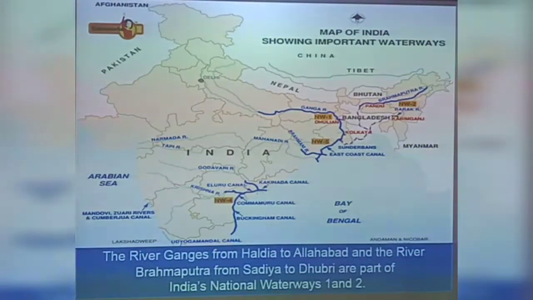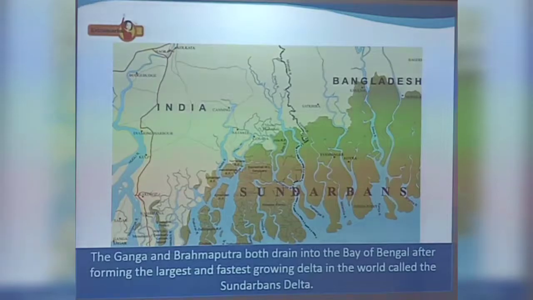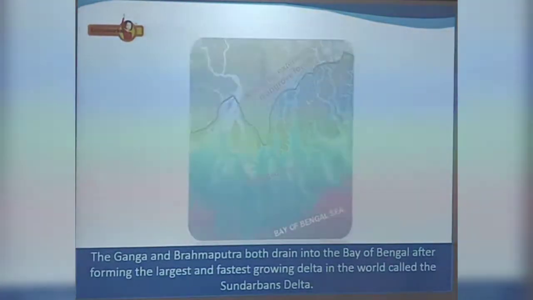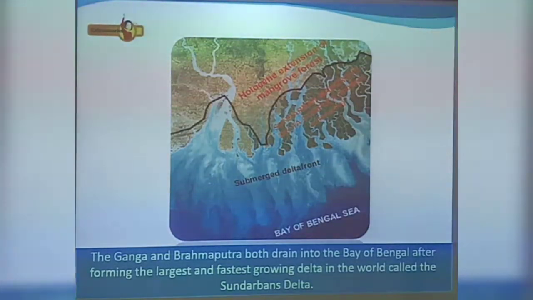Do you know the river Ganges from Haldia to Allahabad and the river Brahmaputra from Sadia to Dhubri are parts of India's national waterways 1 and 2. The Ganga and Brahmaputra both drain into the Bay of Bengal after forming the largest and fastest growing delta in the world called the Sundarbans Delta.